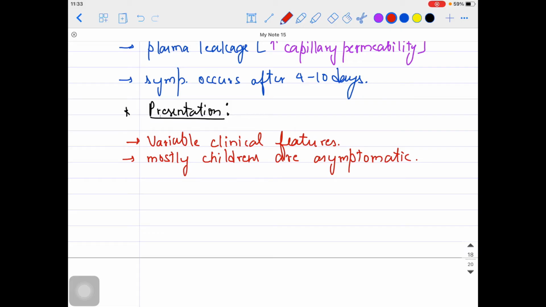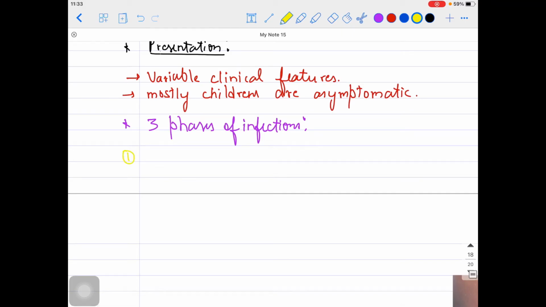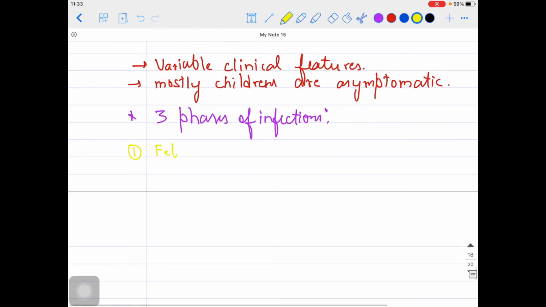So basically you can divide the infection into 3 phases. There are about 3 phases of infection. First one is the febrile phase, guys, where the person will be having the fever. Basically we'll talk about that in detail. Second phase is the critical phase, when the person is moving into the critical phase.